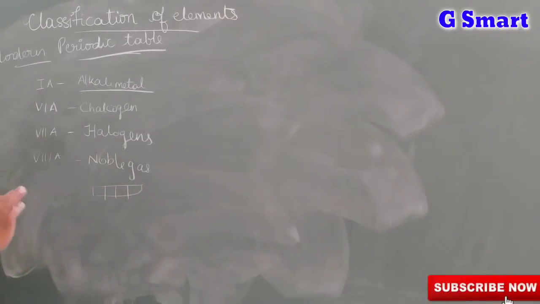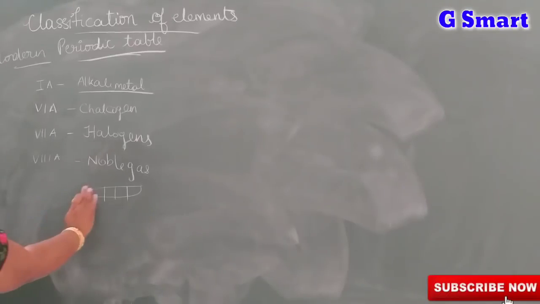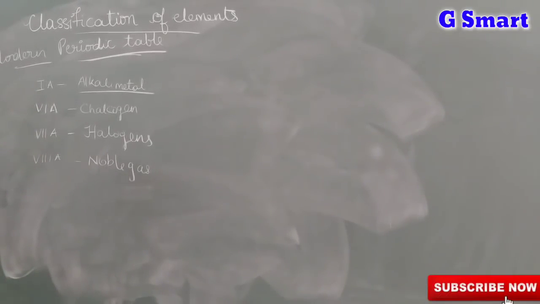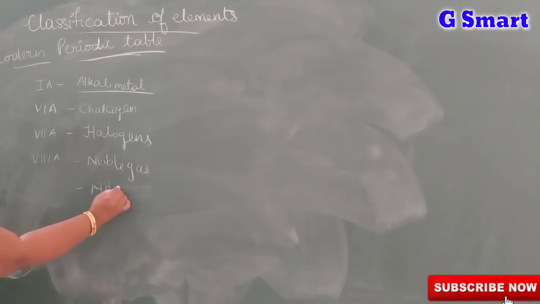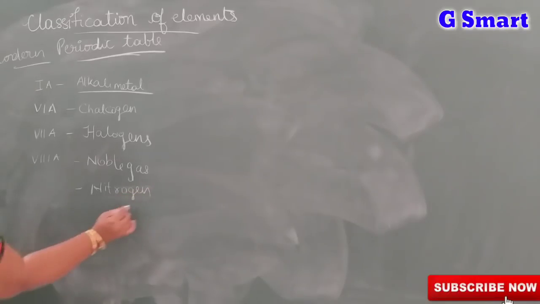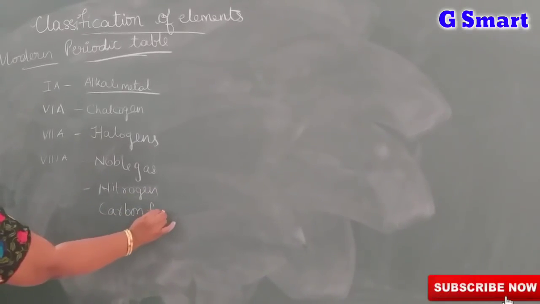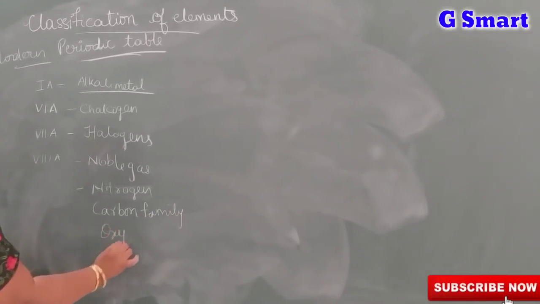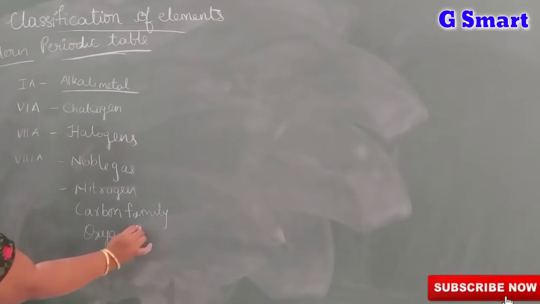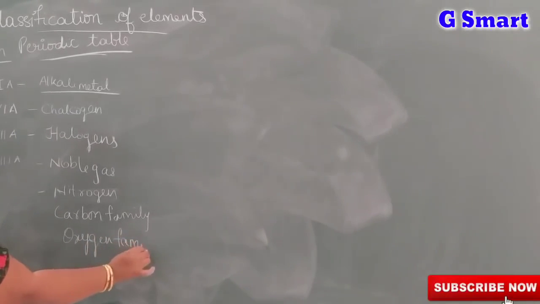All the subshells are completely filled. Like this, we are giving names for groups. Suppose nitrogen group elements are called nitrogen family, carbon group elements are called carbon family, and oxygen group elements are called oxygen family. Like this, they are giving names to the groups.